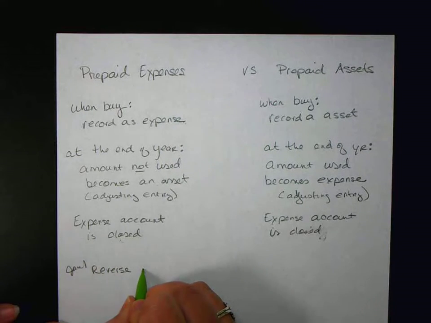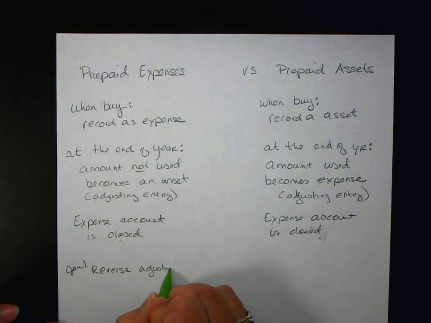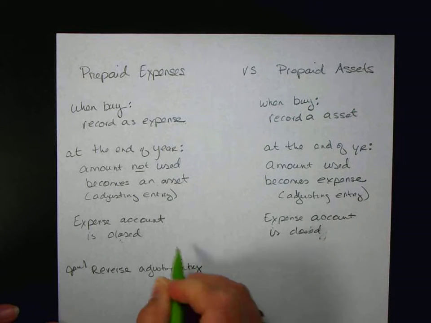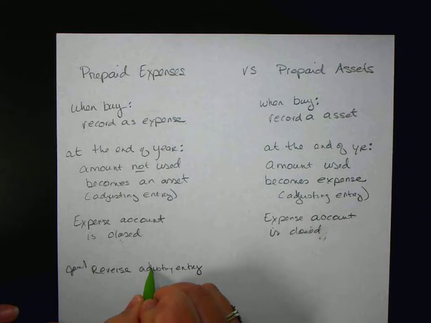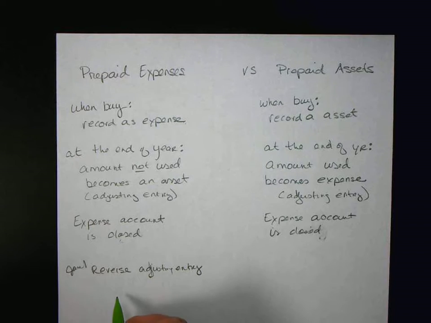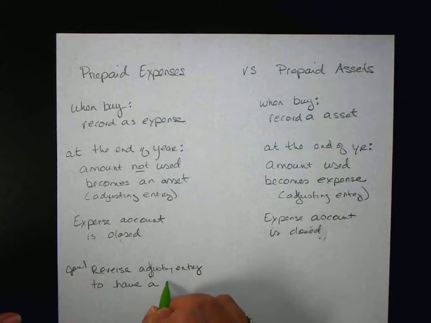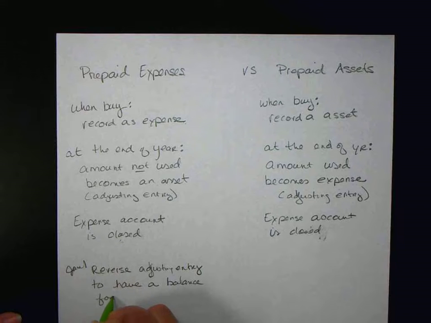We have to reverse the adjusting entry to have a balance for the expense account.